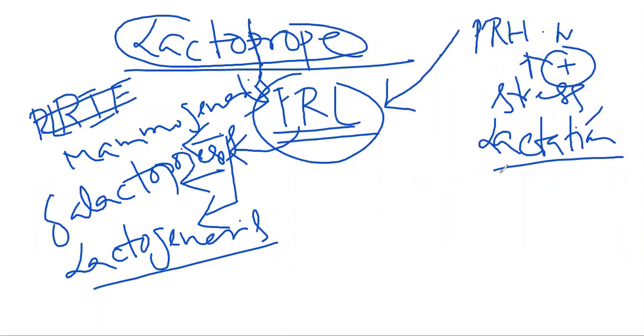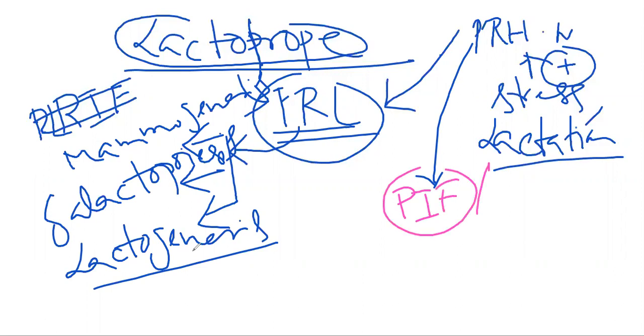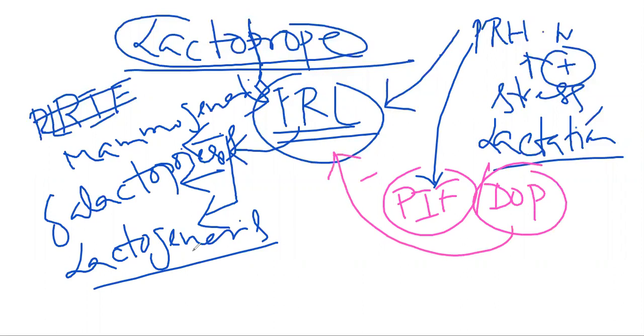And recently it was discovered that the arcuate nucleus neuron will also produce another type of hormone that is known as the prolactin inhibiting hormone. So prolactin inhibiting factor, or somewhere it is the dopamine, actually inhibits this prolactin level. So this is the inhibitory hormone that acts on the prolactin.